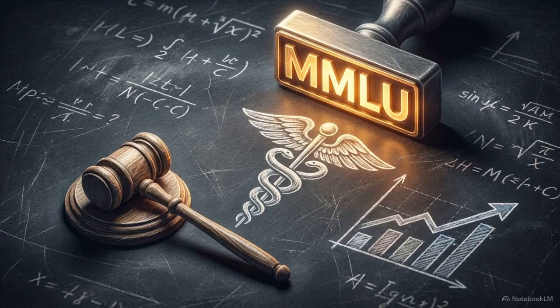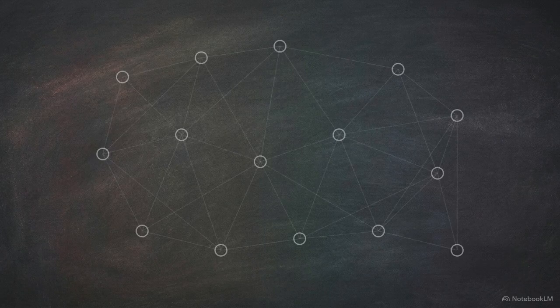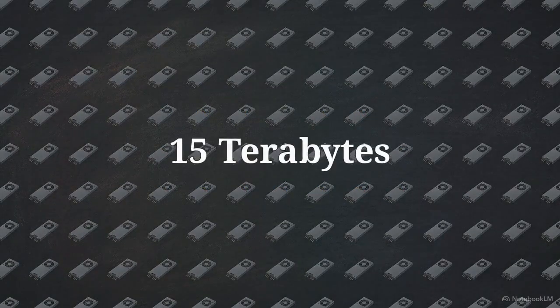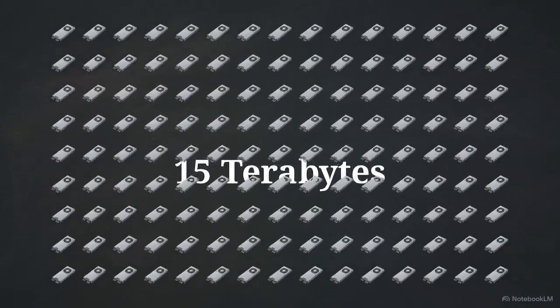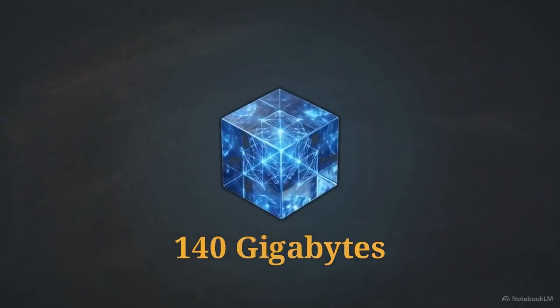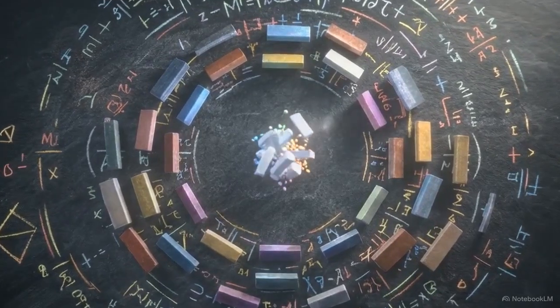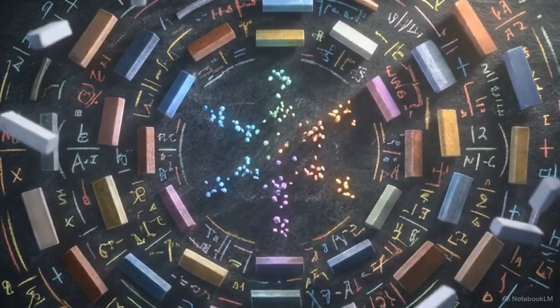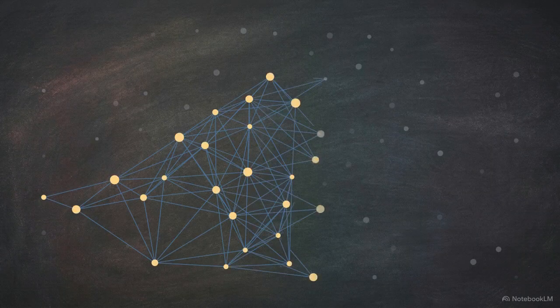To evaluate these systems, engineers use the MMLU benchmark, a massive, multidisciplinary test spanning law, medicine, and economics. It proves that massive models encode complex human knowledge rather than just mastering conversational syntax. But this knowledge base creates a paradox. A large model trains on 15 terabytes of human history, but compresses that entire dataset into a file size of just 140 gigabytes. Because of this extreme, lossy compression, models cannot store raw text files. They only store statistical relationships between concepts. When you prompt it, the model is dynamically reconstructing data based on those surviving relationships.